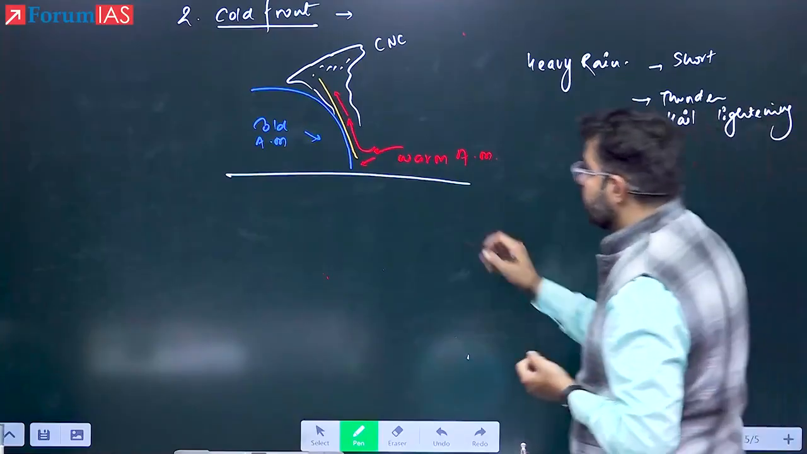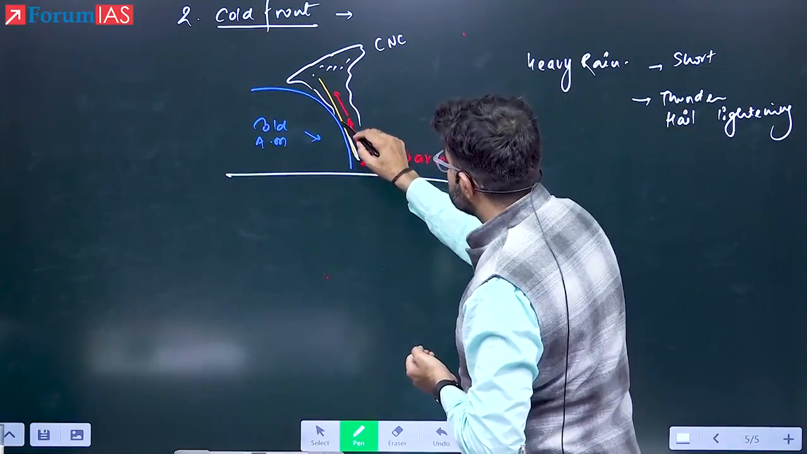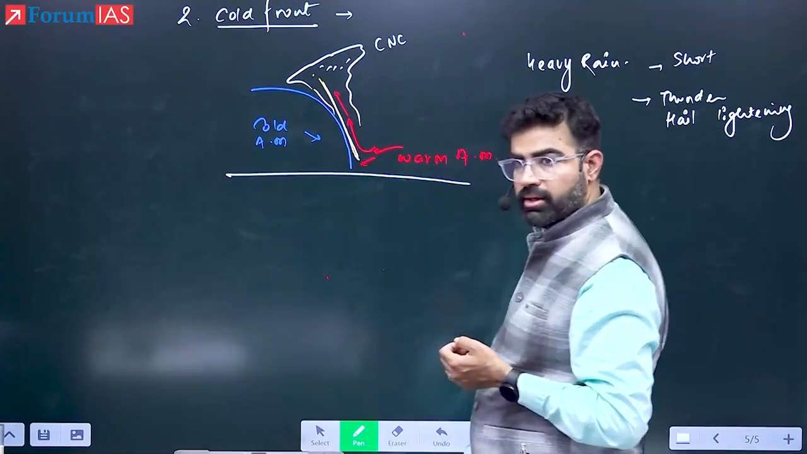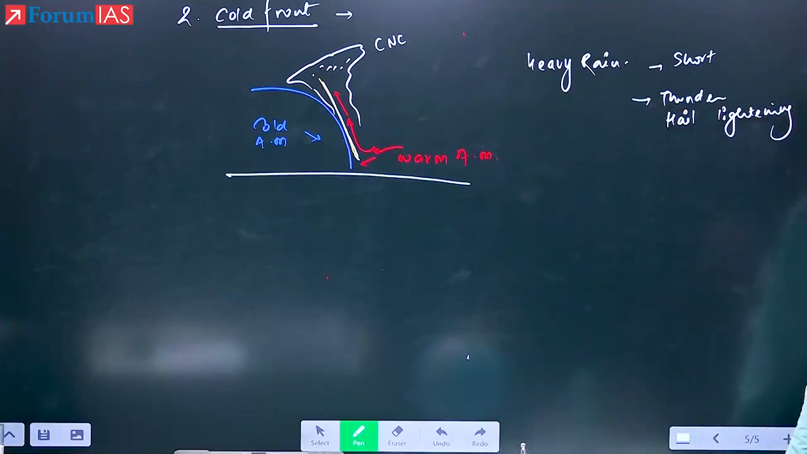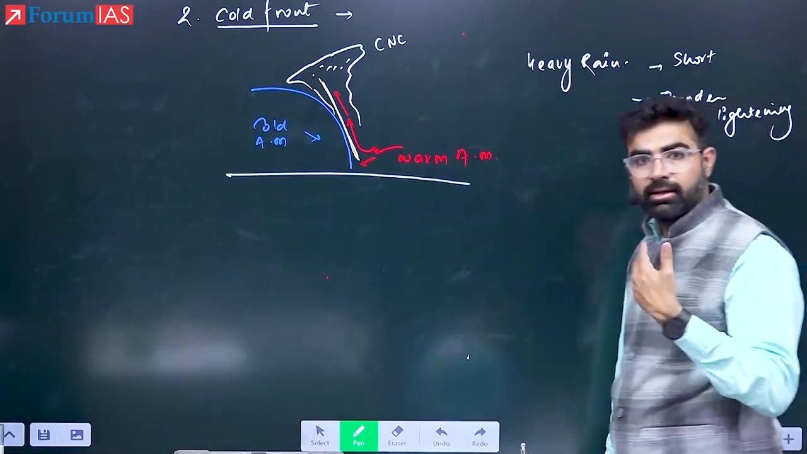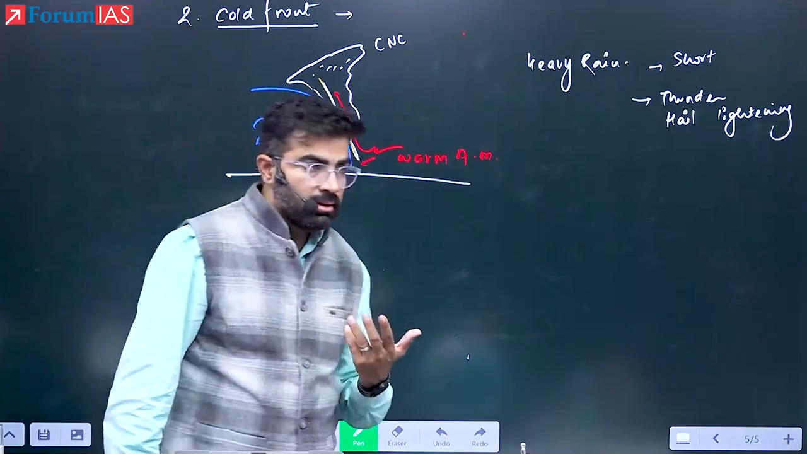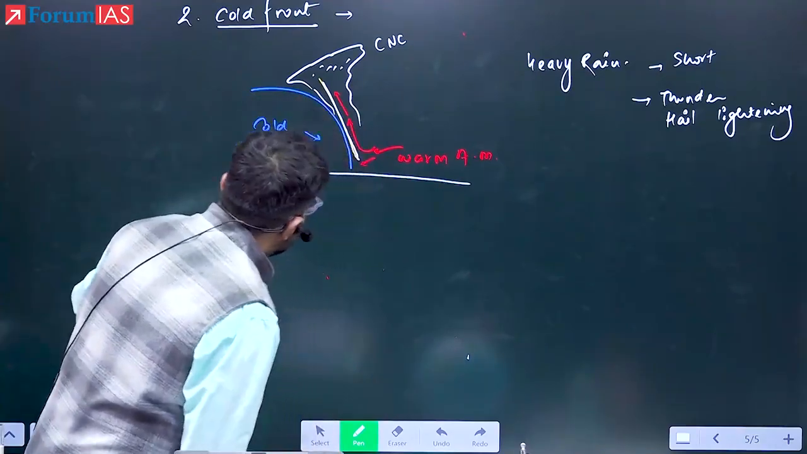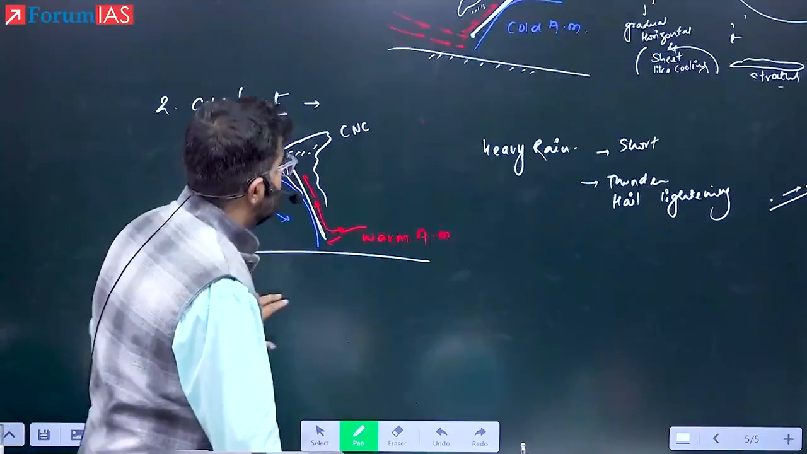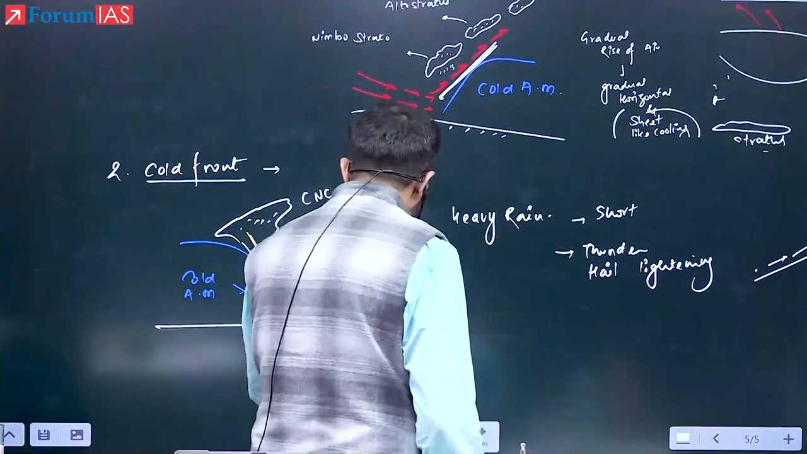Now, what is the characteristic of the cold? You can see the slope is vertical almost. Yes or no? Yes. That is cold front. How it is decided whether it is cold or the warm? The cold one means the cold is active and aggressive. It is invading the areas of warm air. Okay? Understood?